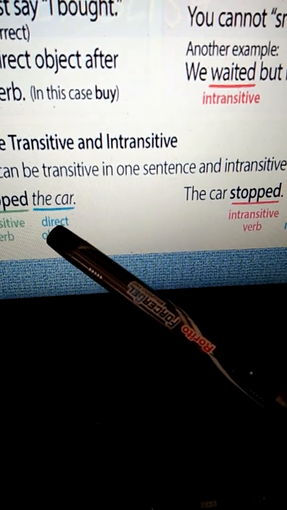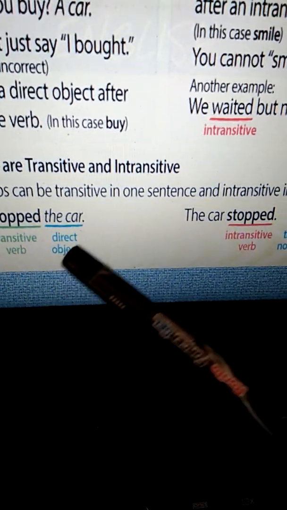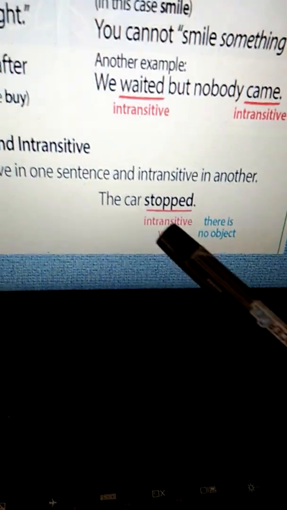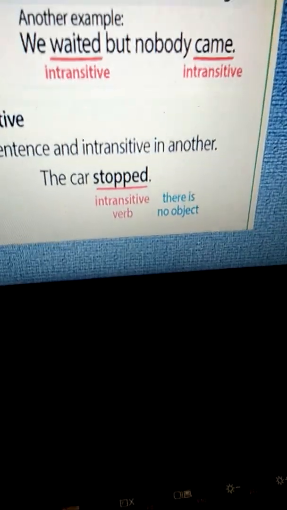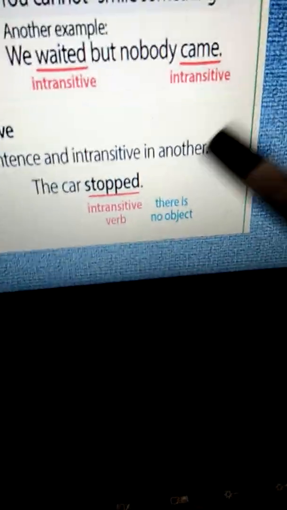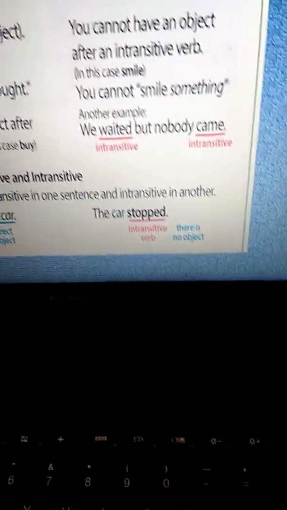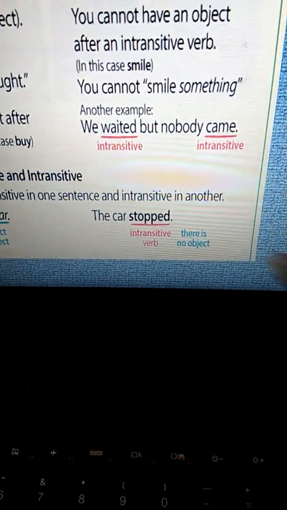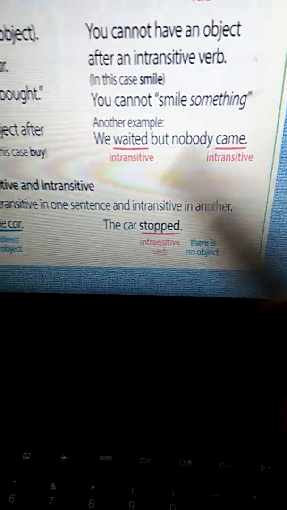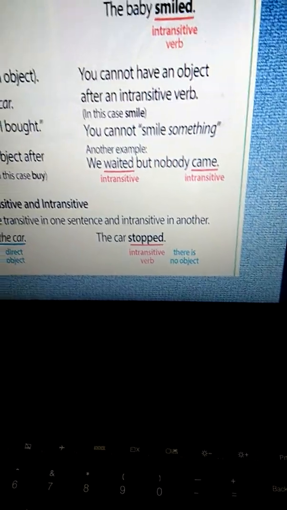Something is getting the action of the verb stopped. That is what? The car. And in this sentence, the car stopped. The action of stopped is not directly going to something. That is why this is an intransitive verb. There is no object receiving the action of this verb. Clear?